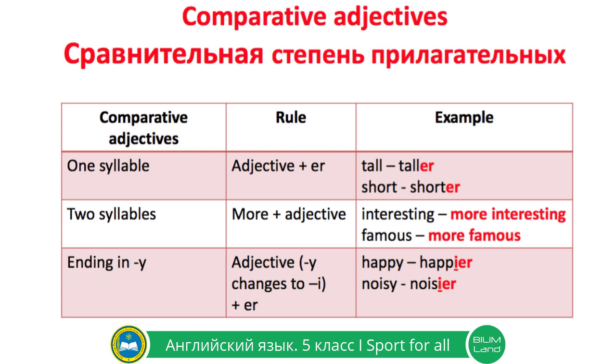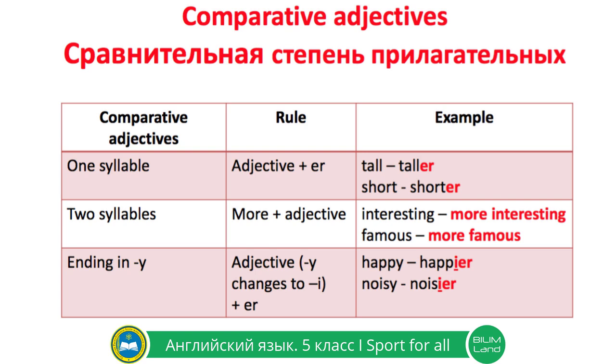Good. Now let's look at the adjectives consisting of two syllables. For example, interesting, famous. To make a comparative degree, we will use the word more and add adjective. Interesting, more interesting. Famous, more famous. And now, let's look at the adjectives which end in y.